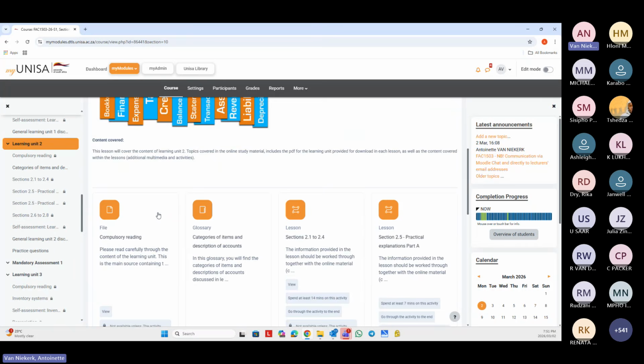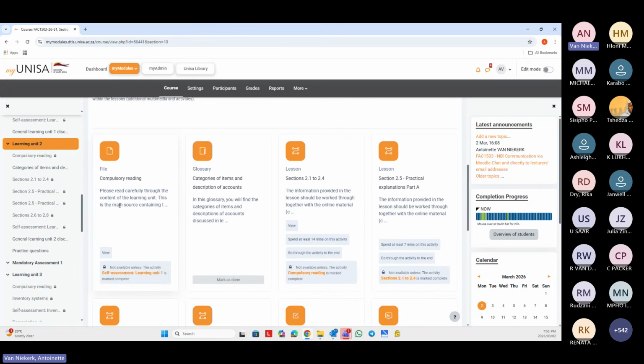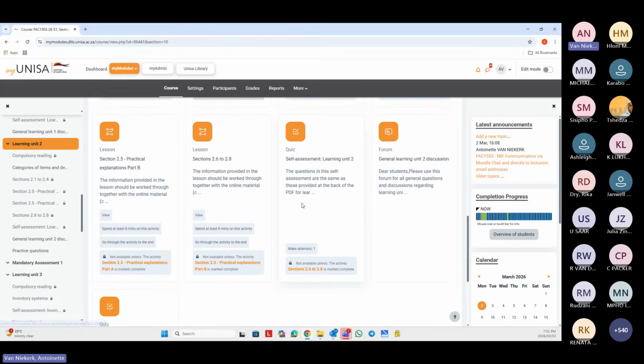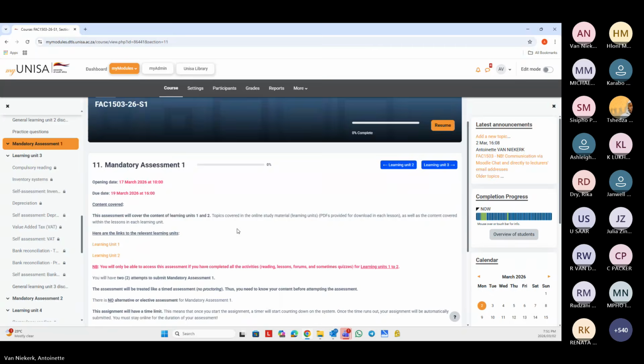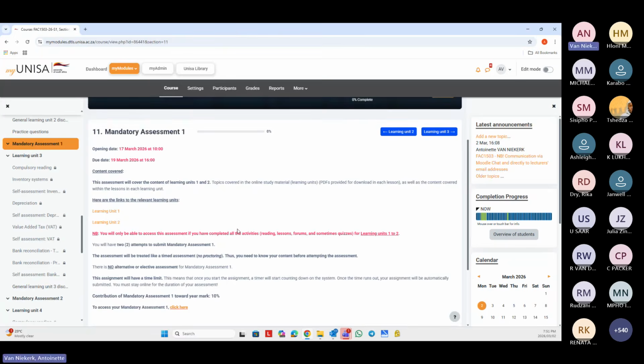And the same as in the first learning unit, you work through everything, and then at the end, you will also get your self-assessment. And then after that, you will have access to your assignment 1. And here at the bottom is an orange link where you can click on it and it will take you to the assignment, but only on the 17th of March at 10 o'clock. It won't be available before then.